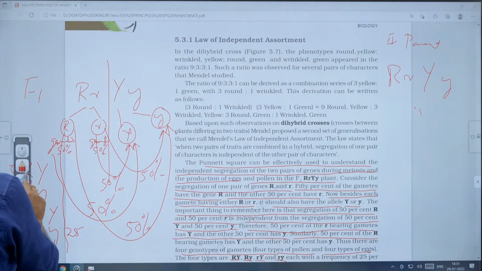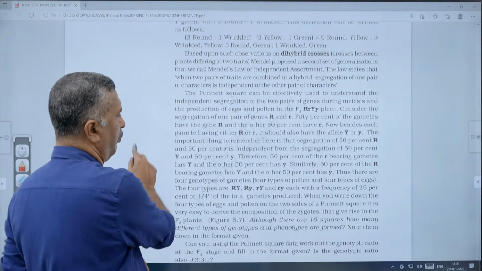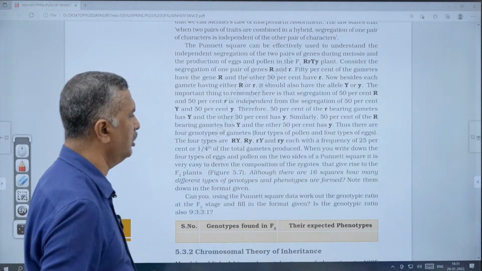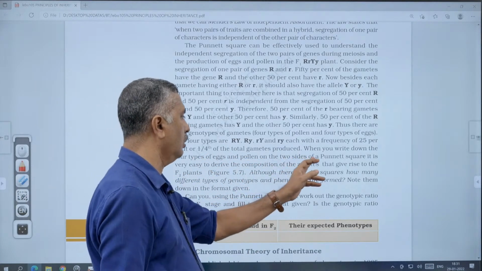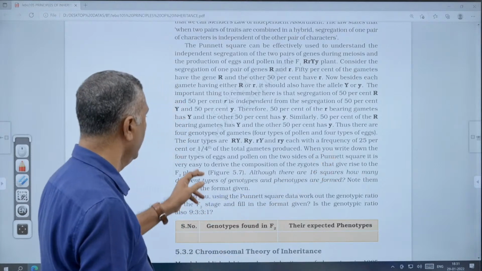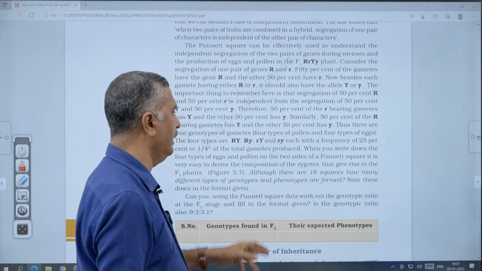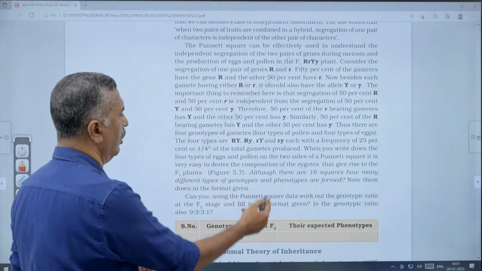This is the law of independent assortment, with a frequency of 25% or 1 by 4th of the total gametes produced. When you write down the 4 types of eggs and pollen on the 2 sides of a Punnett square, it is very easy to derive the composition of the zygotes that give rise to the F2 plants. And there are 16 squares.